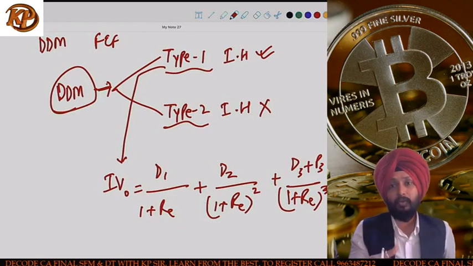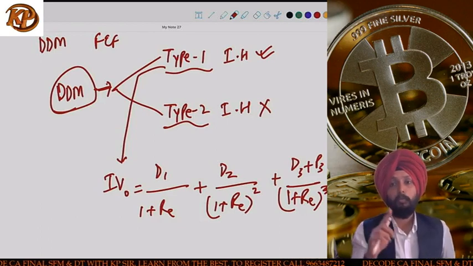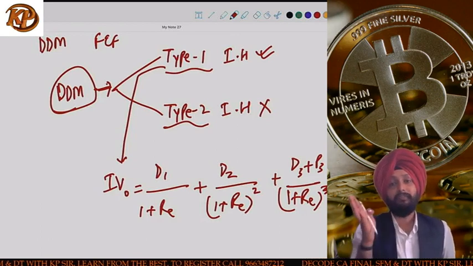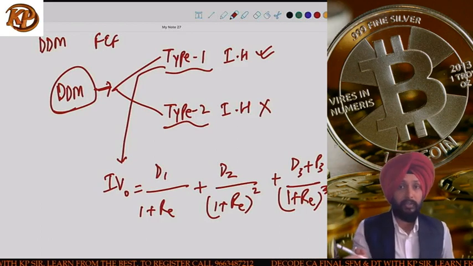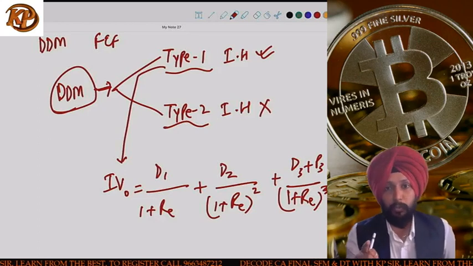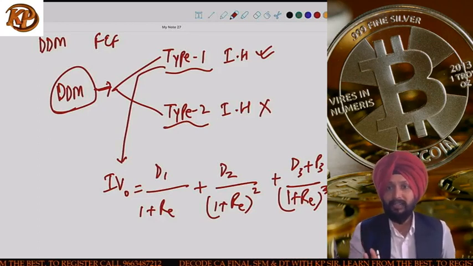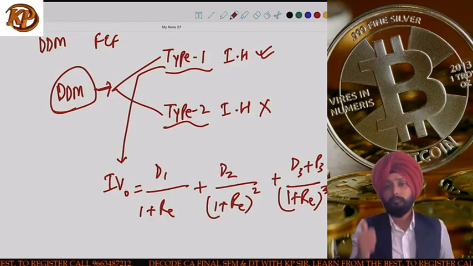Why is this model called the dividend discount model? Because this model will primarily consider as cash flows from the share the dividends, and obviously if the investment horizon is given, then the price which we predict at the end of the investment horizon will also be taken. I hope guys this is clear to us. Okay, now the question is,